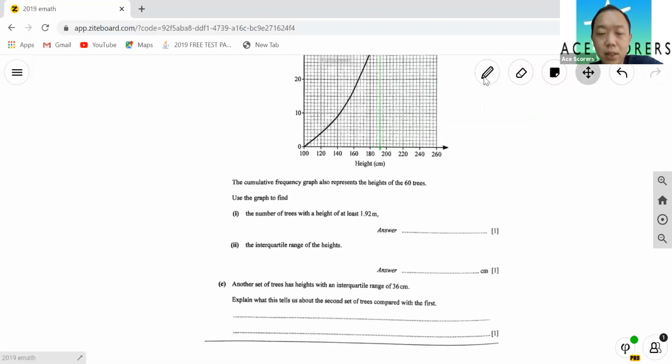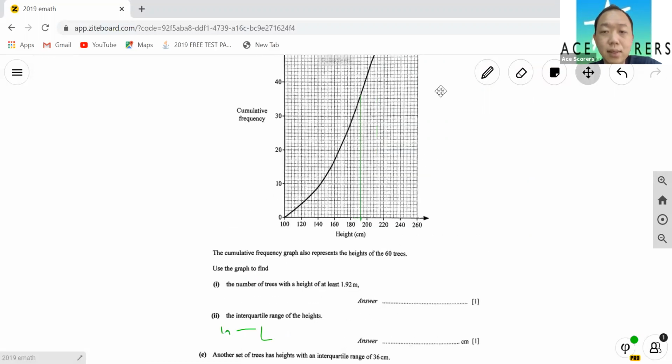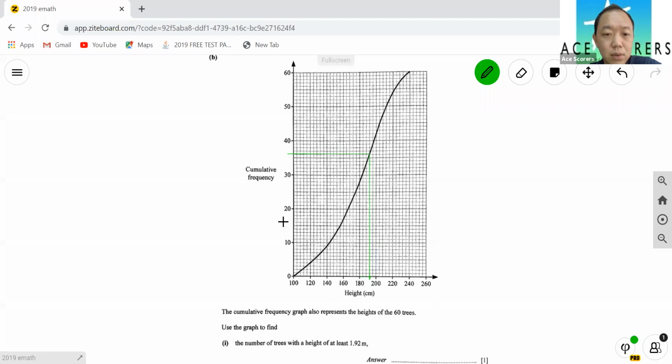Right, upper quartile minus the lower quartile. Now, where is the quartile? Because there are 60 of them, the lower quartile is 15. Upper quartile is 60 minus 15. It's 45, somewhere here. So you go here, come down, find the range. Big number minus small number, you find the range.